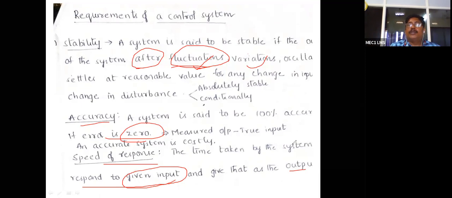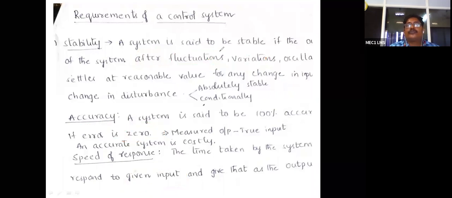If the TV responds only after 1 or 2 minutes, then the speed of response is poor. So especially in control systems, the speed should be high. Whenever you give an input, the time taken to get the output is less, so you can call it accurate.